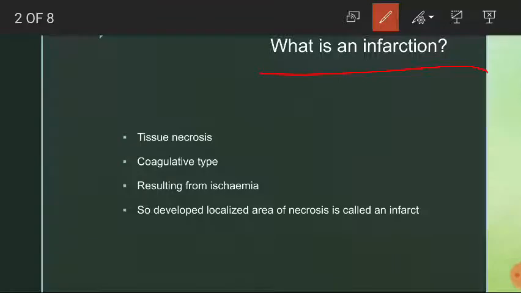So what is an infarction? Infarction is nothing but a tissue necrosis, to be more specific, a coagulative type of tissue necrosis resulting from ischemia. What do you understand by ischemia? Ischemia is nothing but reduced blood flow. So an infarction can be defined as a tissue necrosis, especially a coagulative type of tissue necrosis resulting from ischemia. And the localized area where such a necrosis takes place is called an infarct.